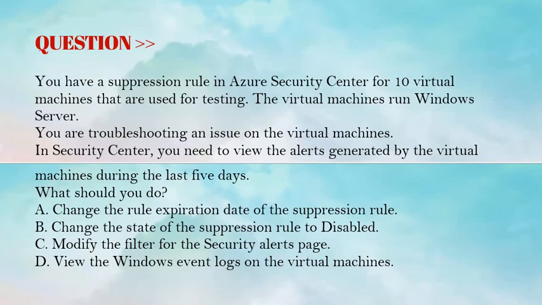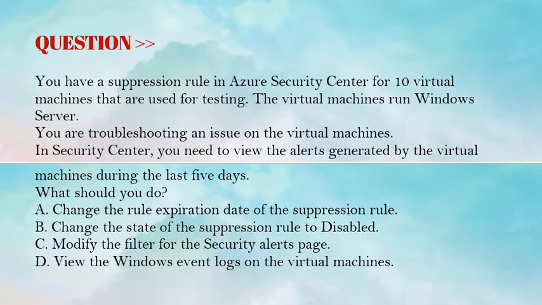The next question is, you have a suppression rule in Azure Security Center for 10 virtual machines that are used for testing. The virtual machines run Windows Server. You are troubleshooting an issue on the virtual machine. In Security Center, you need to view the alerts generated by virtual machine during the last 5 days. What should you do? The options are option A, change the rule expiration date of the suppression rule.